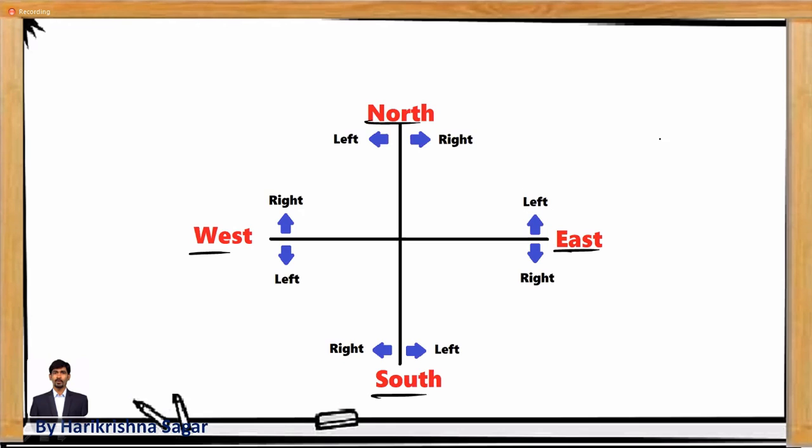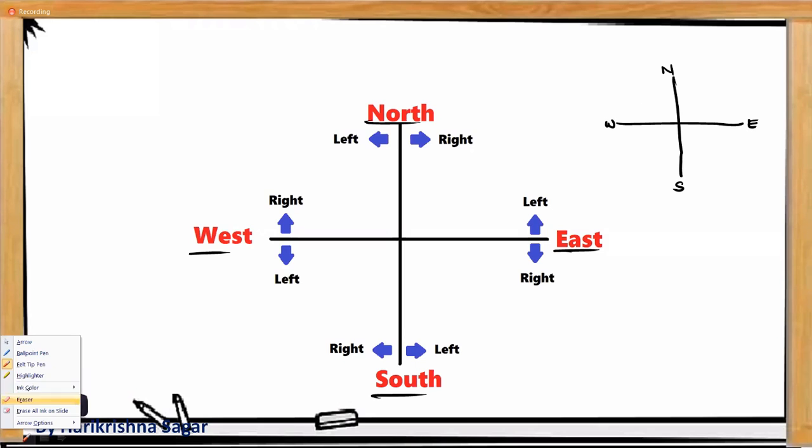Take the directions for it: left, right, left, right, left, right, left, right. These are the directions which you can take. Once you take the directions like this, you can proceed with the solution of the question easily.